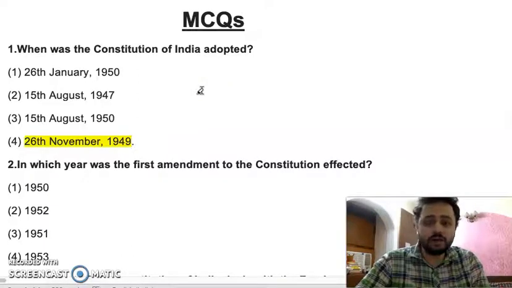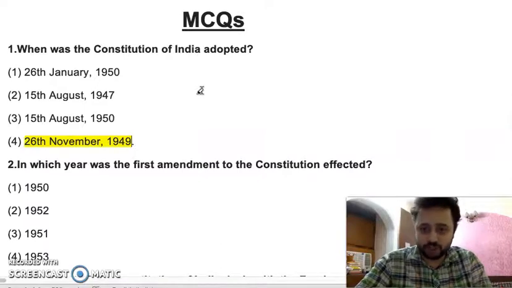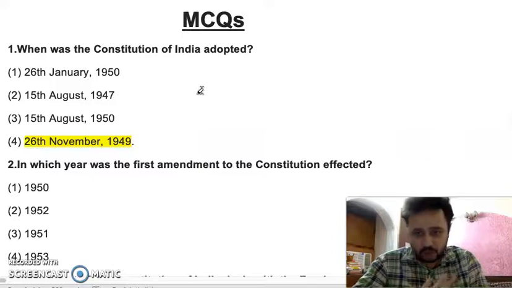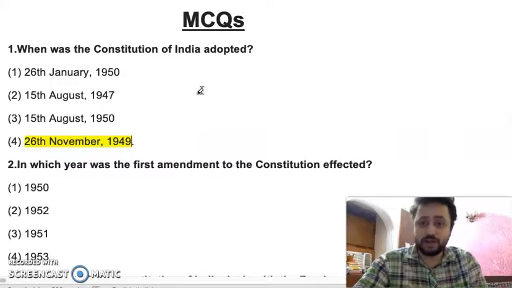So we were of dominion status of the British Crown, and to repeal all the prior acts of the British Parliament, the framers of the Indian Constitution inserted Article 395. So Article 395 repealed all the prior acts of the British. And also before our Constitution, the fundamental document governing our country was the Government of India Act 1935.